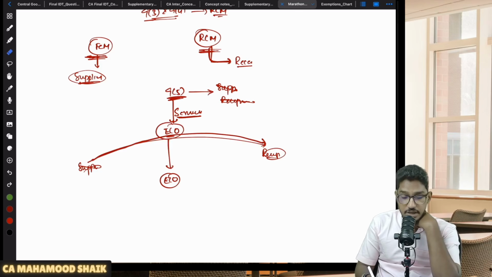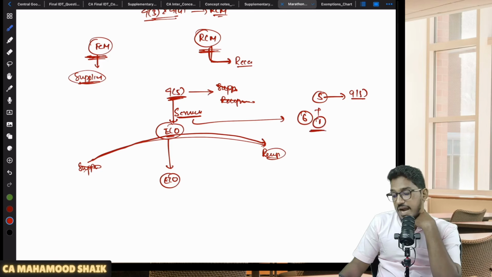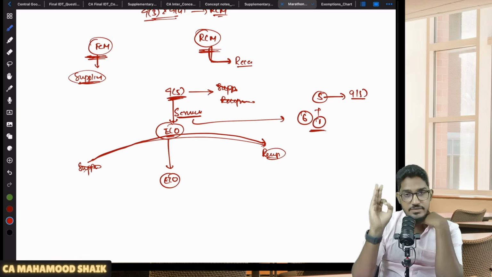Sir, what are those services? Those services are notified under 9 subsection 5. Sir, how many services are notified, sir? 6. Now here is one more amendment. Previously, there used to be only 5 services which are notified under 9 subsection 5. Now to those 5 services, one more service has been added to the list, which is an amendment. So altogether, there are 6 services which are notified under 9 subsection 5.